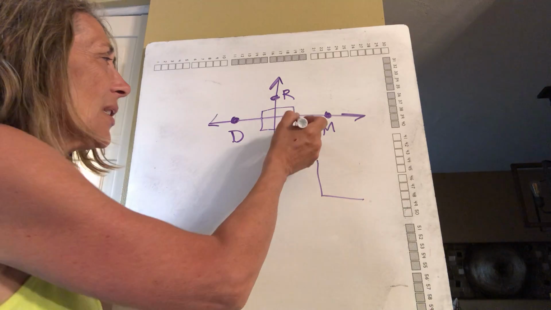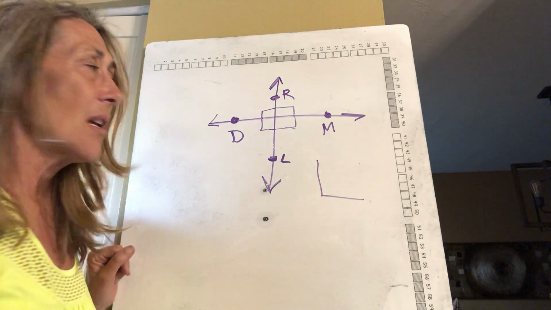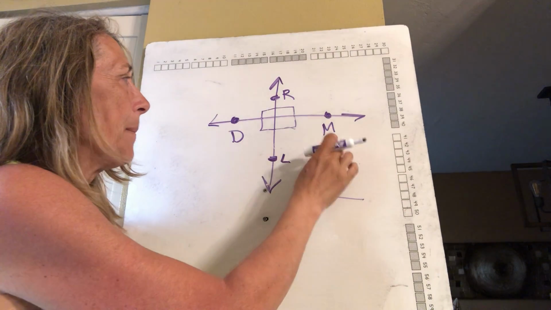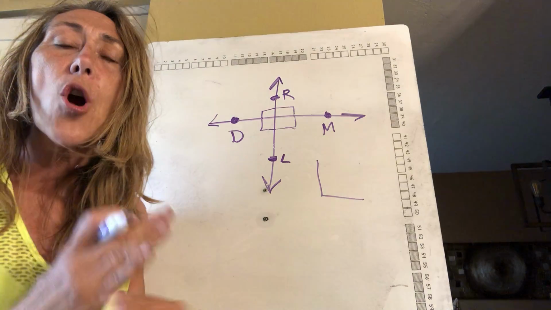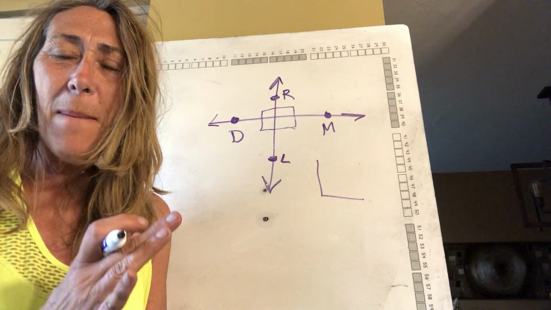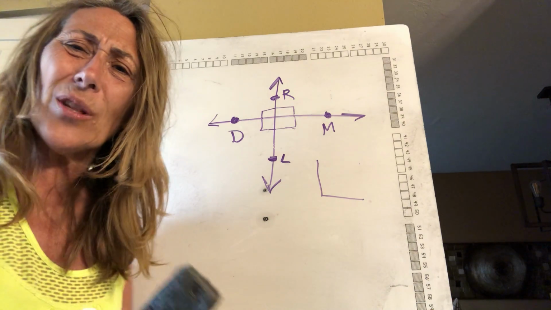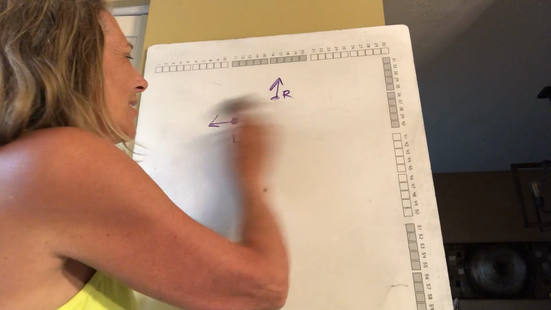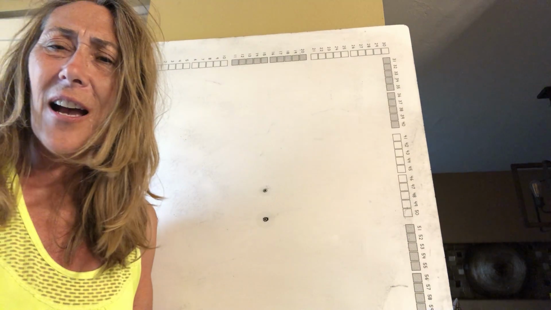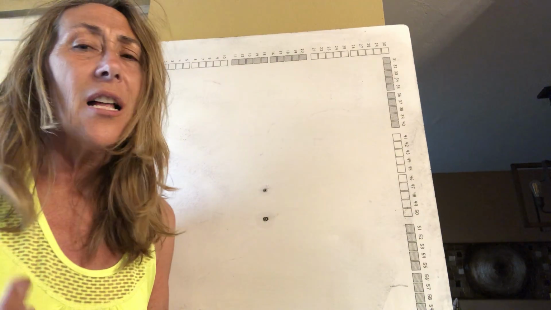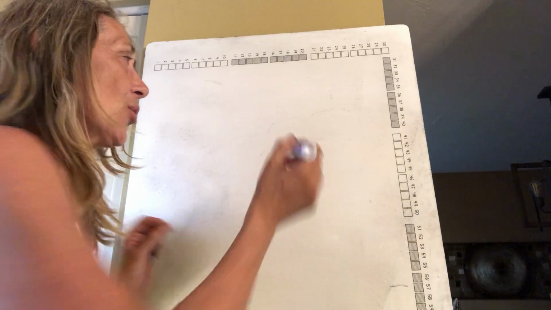Generally, you will see it shown by a little box. So these lines, DM and RL, are perpendicular. They make that 90-degree angle. So lines can do a lot of different things. Lines are going to make up a lot of the polygons we're going to be talking about. Lines are so important in geometry.